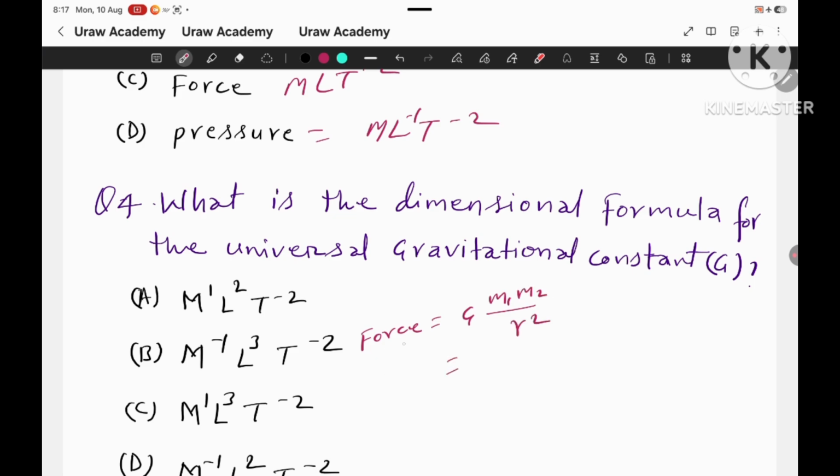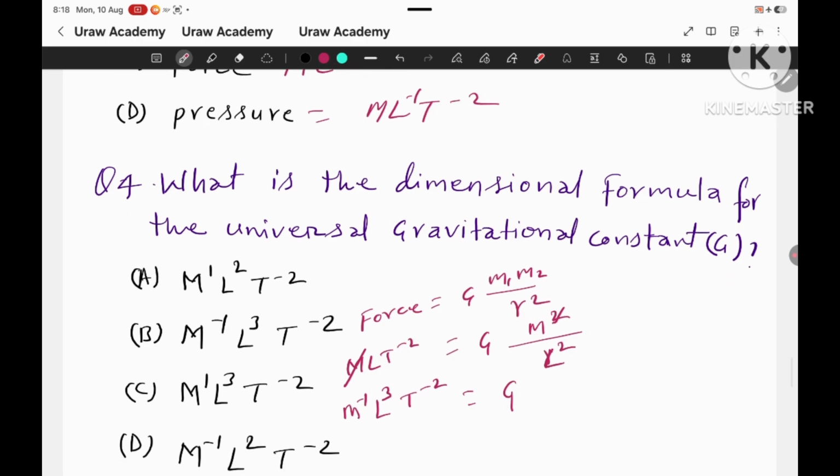We know the dimension of force is M L T^-2. Here m1 and m2 are both mass, so M squared, and r is length, so L squared. If we substitute for G, we get M squared in the denominator, and L cubed T^-2, and M inverse.